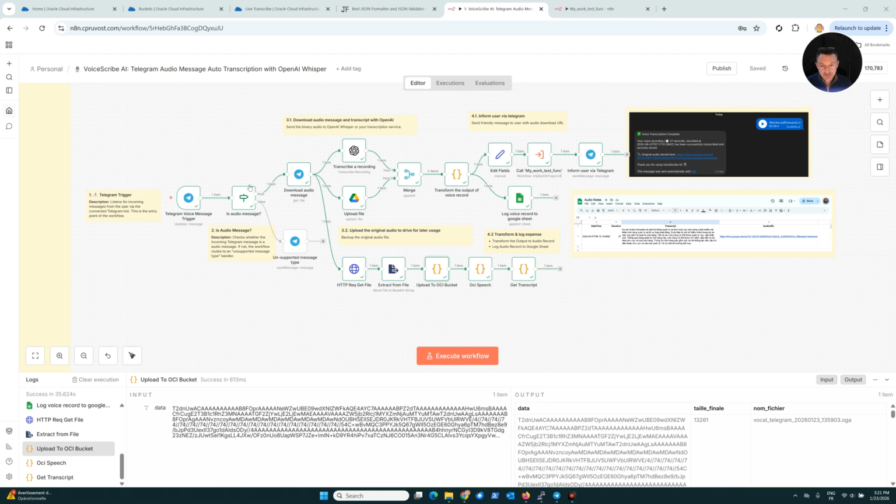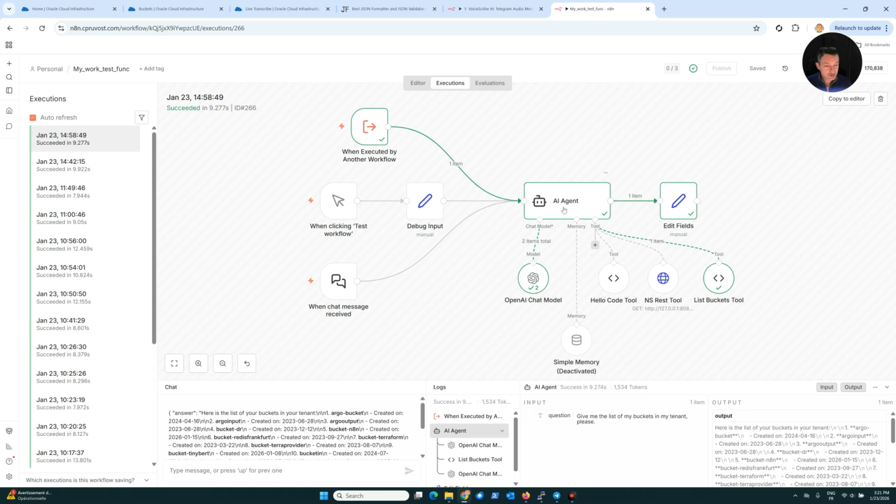Then, on the top here, workflow, this is a template coming from n8n. And this template will get a message from a Telegram application, then transform that to text. And after that, you can see that I call another workflow with an agent that is doing a request on OCI. For example, here, this agent is able to list all the buckets in my tenant.